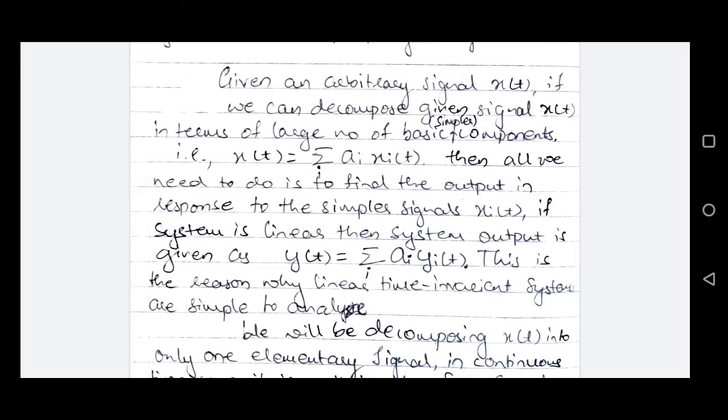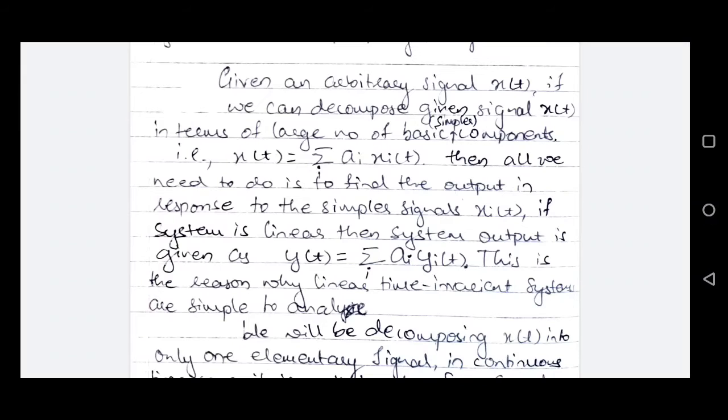Then if we want to record the output for such an input, if the system is linear time invariant, all we need to do is find the output from the LTI system for each of these input components, each of these simpler signals xi of t. Because the system is linear as well as time invariant, we'll look into the time invariant property in a couple of minutes.